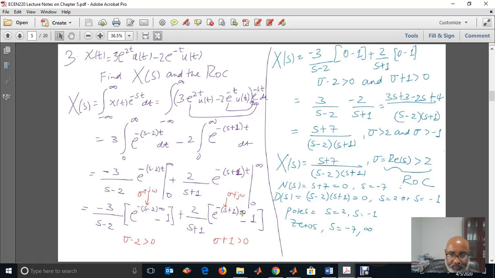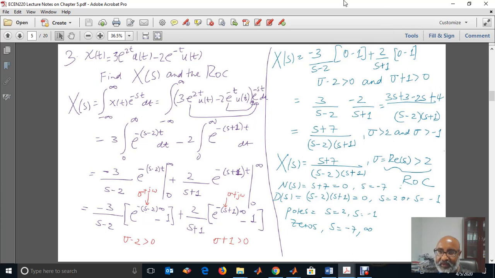And this one will be convergent if sigma plus 1 is greater than 0. In that case, this part will be e to the power of negative infinity, which is 0, 0 minus 1. And again, this will be 2 over s plus 1. So the first part will be convergent for sigma minus 2 greater than 0, the second part for sigma plus 1 greater than 0.